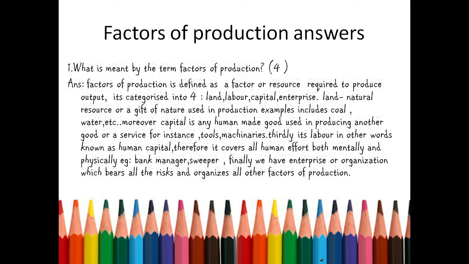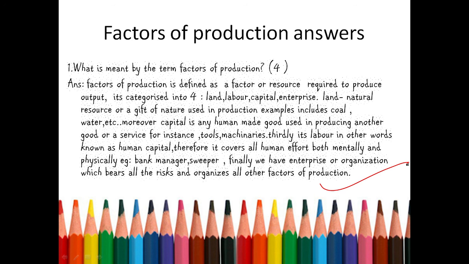Here are the answers for my previous video. What is meant by the term factors of production? Factors of production is defined as a factor or resource required to produce output. It is categorized into 4. The first and third questions I gave you in my last video have the same or similar answers, so you can use this answer for my third question also.